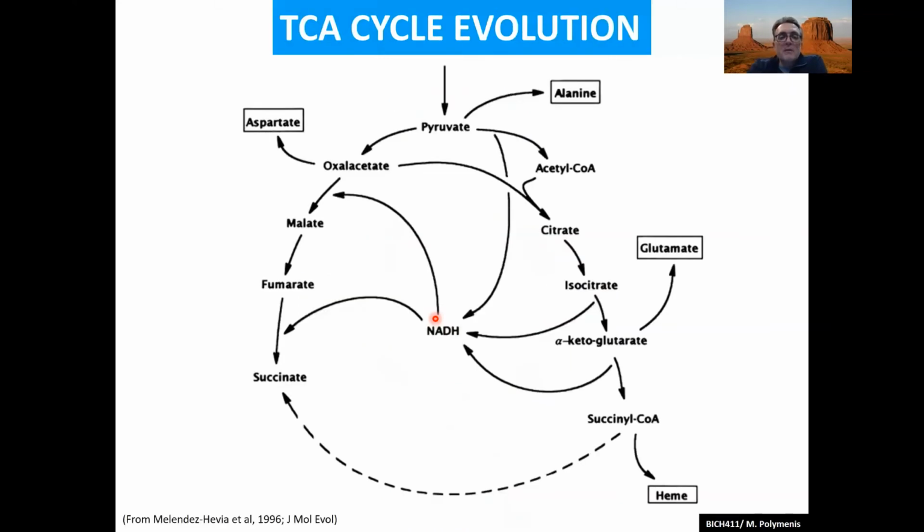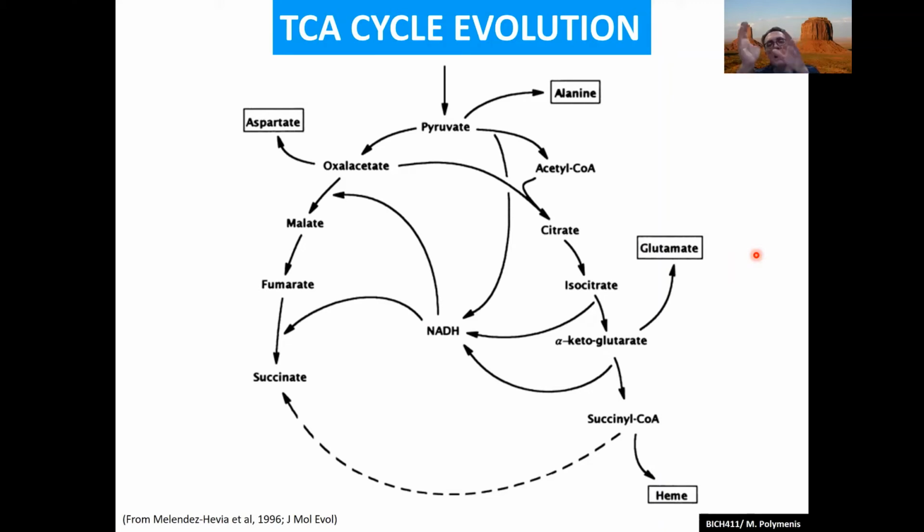All right, so something about the evolution of the TCA cycle. It's important to recognize that the TCA cycle is actually essential for life. Even if you only do fermentation, if you're yeast and you always do fermentation and you get your ATP and some biosynthesis, you still need to do some of the reactions in the TCA cycle for biosynthesis. They generate extremely important intermediates for biosynthetic purposes. Succinyl-CoA, for example, is used for heme generation, and we've seen many of them are used for amino acids, like oxaloacetate for aspartate, alpha-ketoglutarate for glutamate, and so on and so forth, and many others, and nucleotides as well.